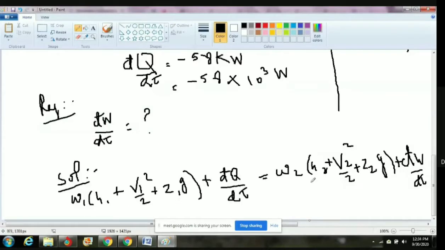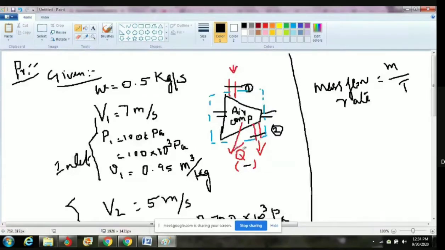So here W1, W2 is there. Just go through that given data. In that problem, it's a steady flow, so W1 equal to W2. That means there is no accumulation of mass.